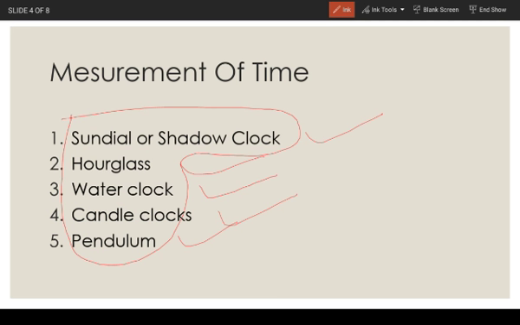But now we have clocks, we have smart watches, that easily show the time. But in old times we didn't have that. That's why people used to use these clocks: sundial or shadow clock, hourglass, water clock, candle clock, and pendulum.